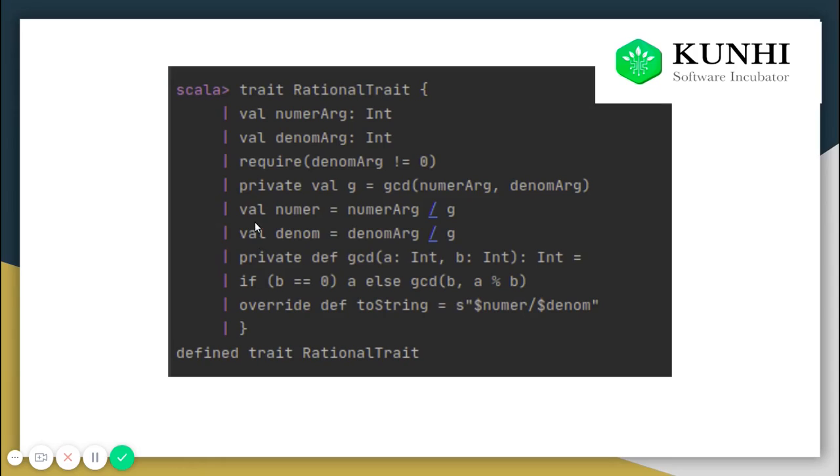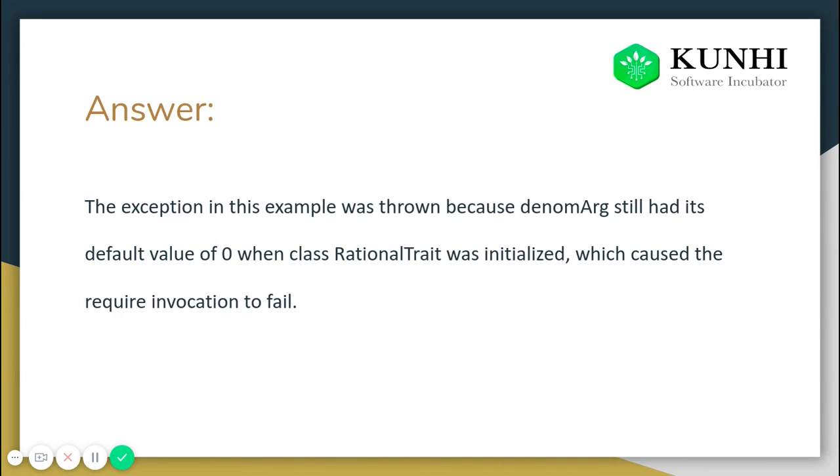So what happens is that there is a required condition here, which is denominator not equal to 0. It is failing that condition because the denominator is actually 0, since the default value of integers we initialize in Scala is 0. So this is a problem. How do we solve this?